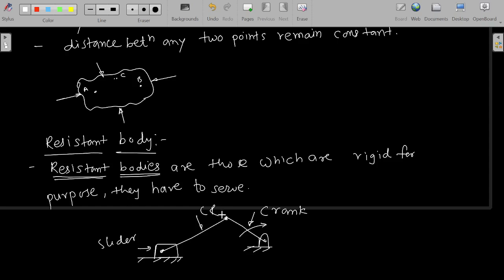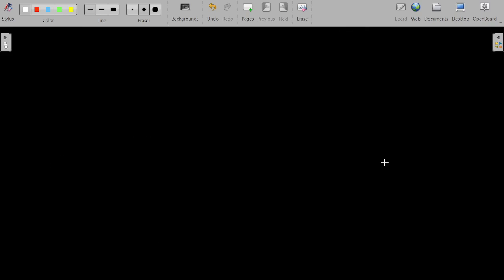It's not like their deformation doesn't take place. Deformation takes place, but it is negligible. That can be neglected. So that's why it is known as a rigid body. And whatever mechanisms consist of different bodies, those are now known as resistant bodies. Hence onward, whatever links and bodies we are considering for a mechanism, by default they are resistant bodies. Next we will consider the link.